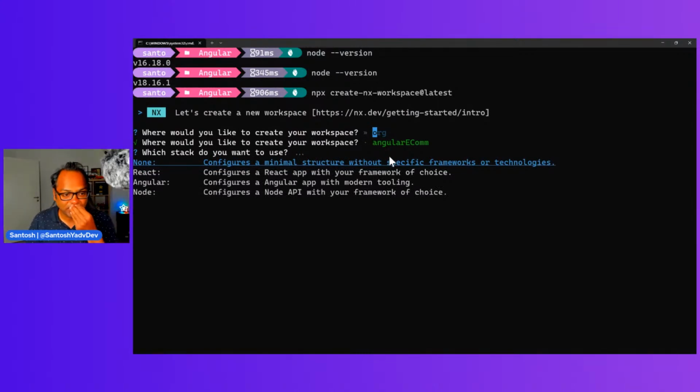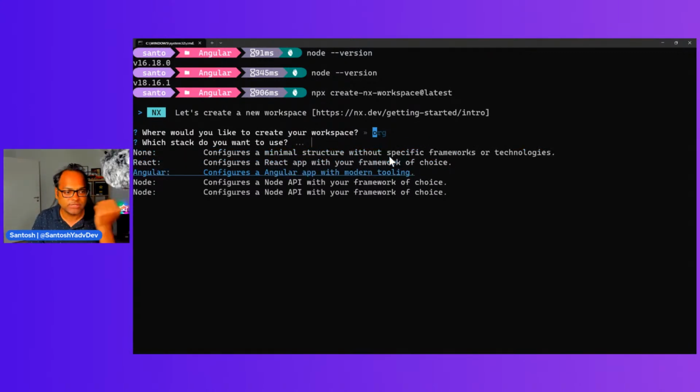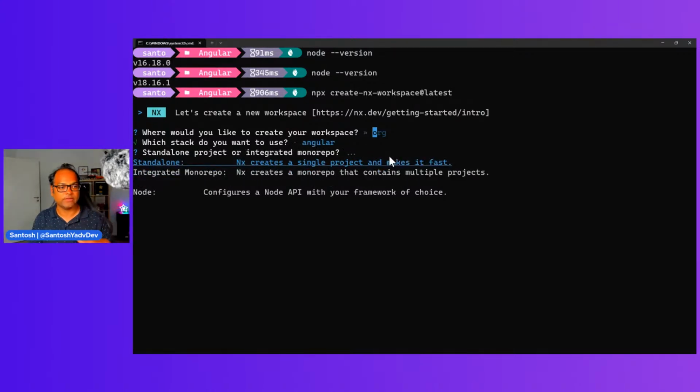Great, so now we have to choose. As I said, NX supports multiple types of projects. You have, let's say, React, Node, Angular, and I would choose Angular, of course, because this is what we want. It configures the Angular app with modern tooling. There are two options: standalone and integrated monorepo. An integrated monorepo contains multiple projects, but right now let's go with standalone.